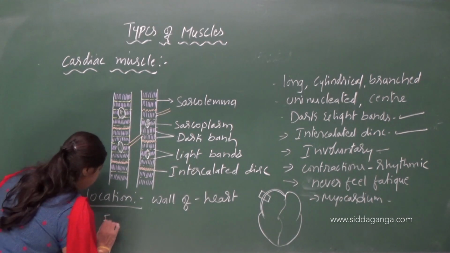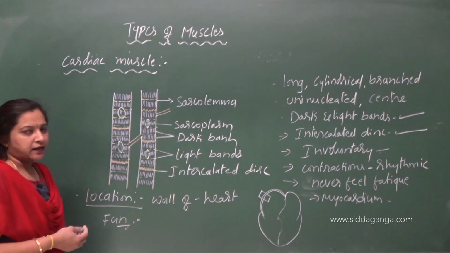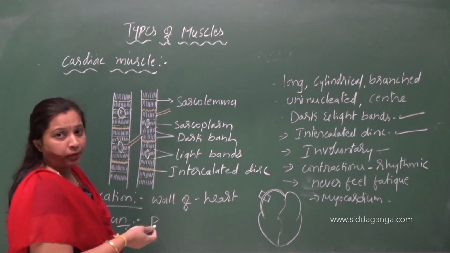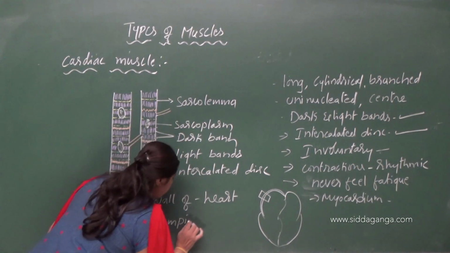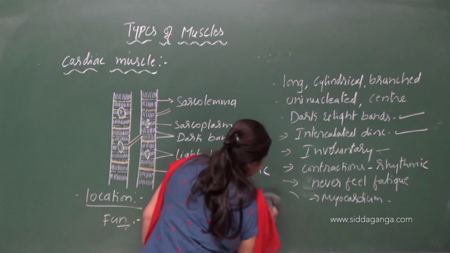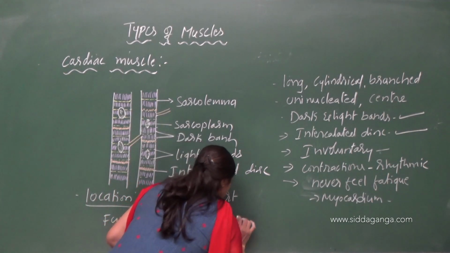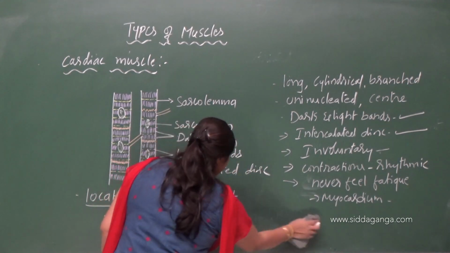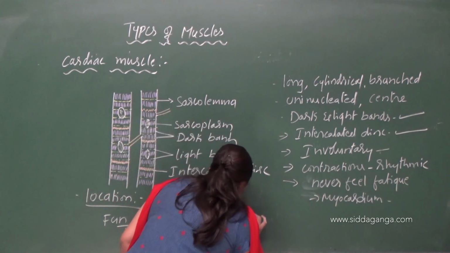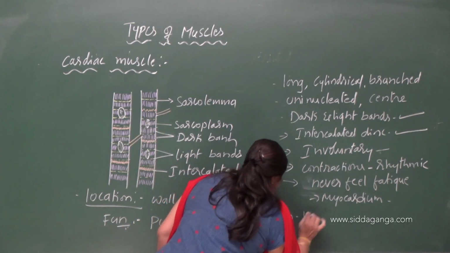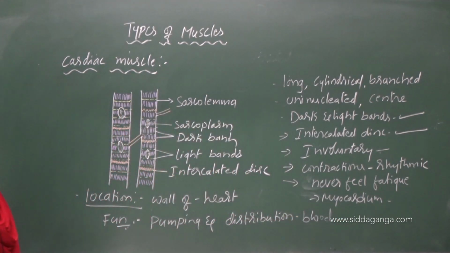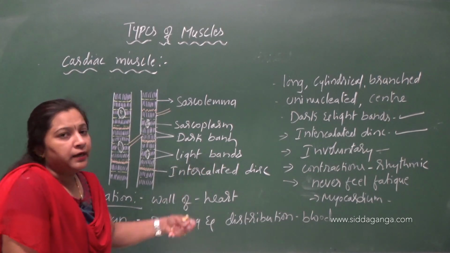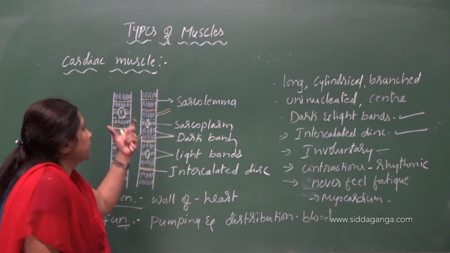And what about the function? The contraction and relaxation of the heart muscles help in the pumping and distribution of blood, so that the blood can be distributed to all the parts of the body. So this is about the cardiac muscle.